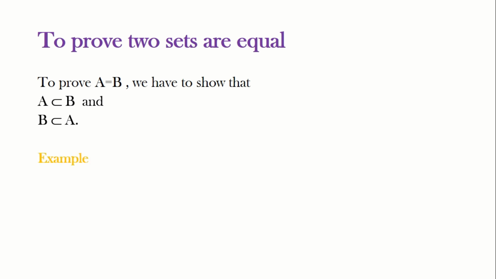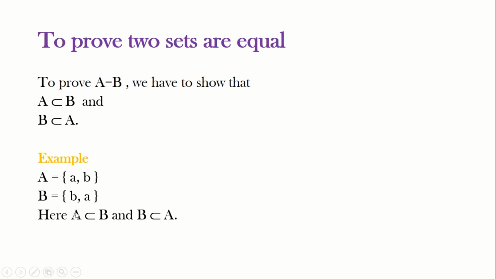For example, here the set A consists of the elements a and b, and the set B has the elements b and a. So it is very clear that A contains all the elements of B and B contains all the elements of A. So A is a subset of B and B is also a subset of A. Thus we have A equals B.